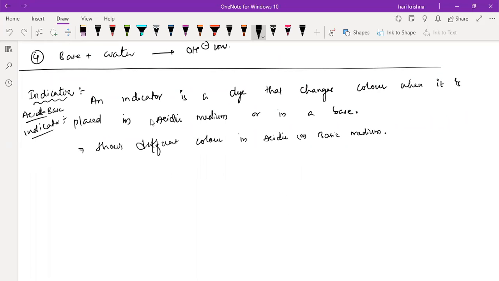What is the meaning of natural indicator? Indicators which are prepared from plant and animal sources are called natural indicators.